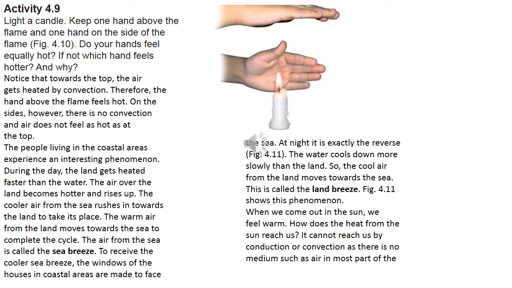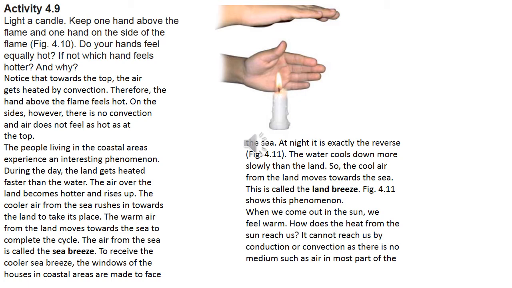The air above the land becomes hotter and rises up. You had already studied that when air gets heated, it becomes lighter in weight and goes higher and higher. So the lower portion becomes empty. So what happens in that place?